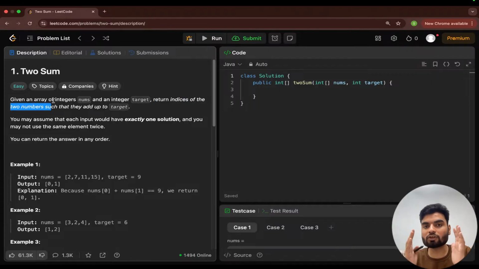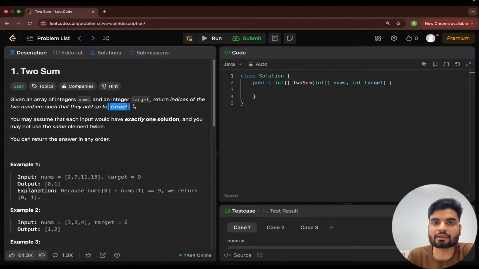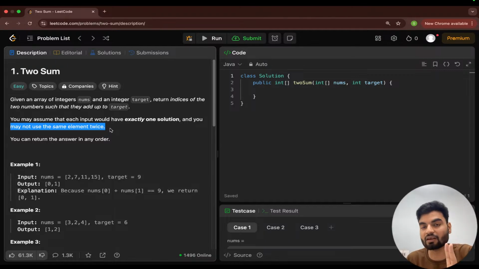If we add both of the numbers, that becomes the target. That is the problem statement. You may assume that each input would have exactly one solution, and you may not use the same element twice. Exactly one solution means only one solution is possible, which means there will be only two elements whose sum is equal to the target.